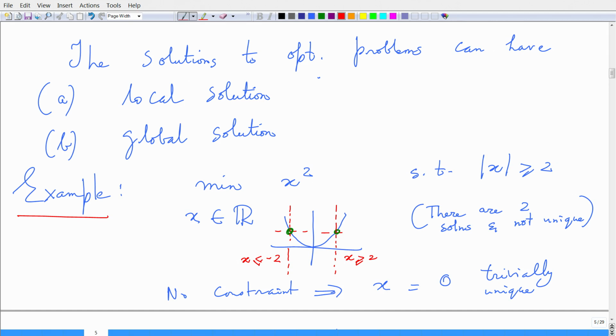solution to this minimization problem. However, if I give you a surface which is something like this, then I can have several local minima points depending upon where I am in this valley. So, this is the global solution, whereas these other circles that I have are local minima points.